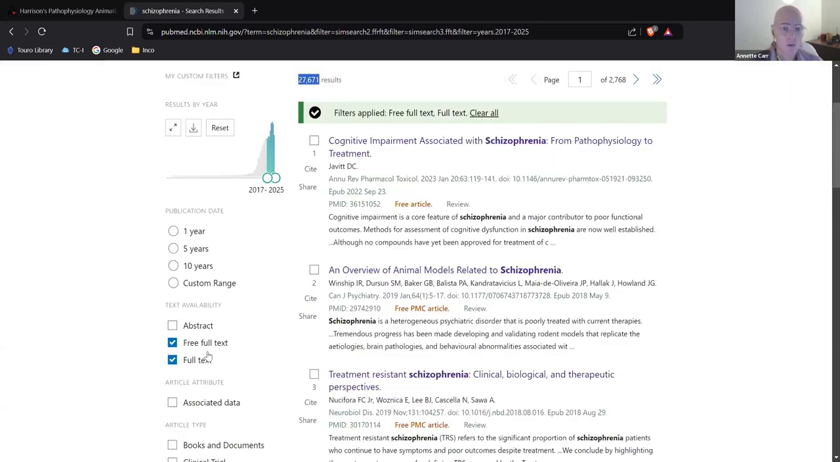You always, always, always want to have these two boxes clicked, okay? You always want full text and you always want free full text. Reason being that if you don't have the full text boxes clicked, what you may get is an abstract, which is a summary of the article, but you can't actually get the article, which students find very frustrating. So always click the full text and that way you can get the full article. You're not going to be limited to just getting abstracts.